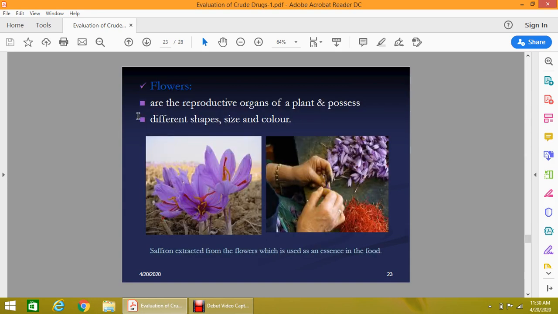For flowers, as you know, the flowers are the reproductive part of the plant. They also possess different shapes, sizes and colors. An example is saffron. It is a saffron flower, as you know. Now you can see it is light purple in color, right? And this saffron flower is usually used as a coloring agent as well as a flavoring agent.